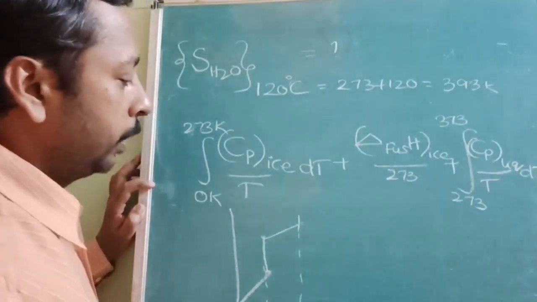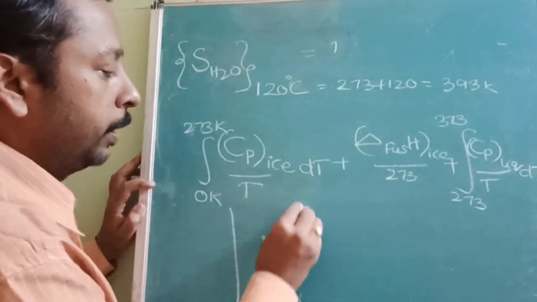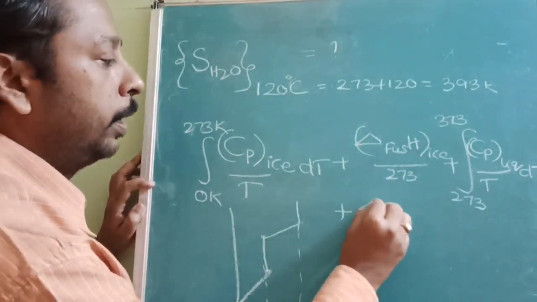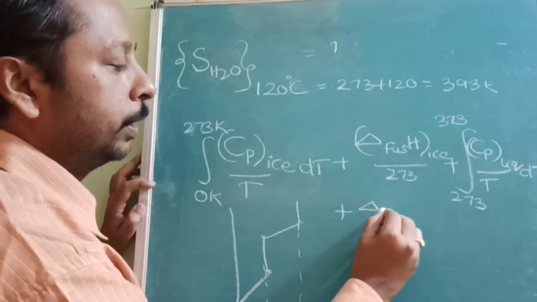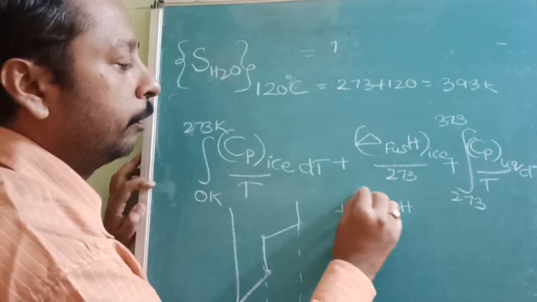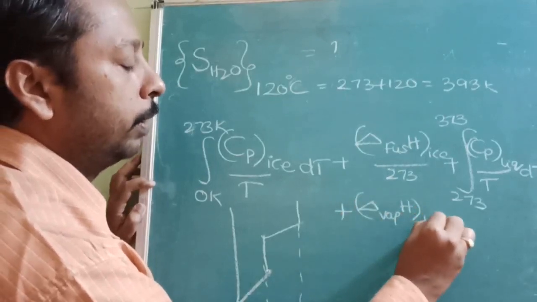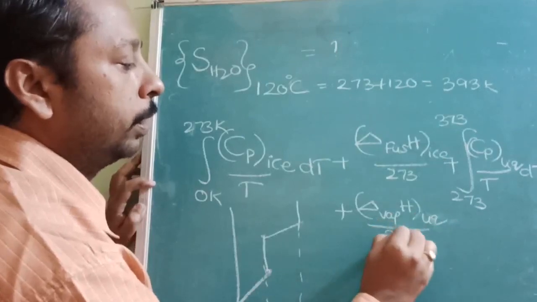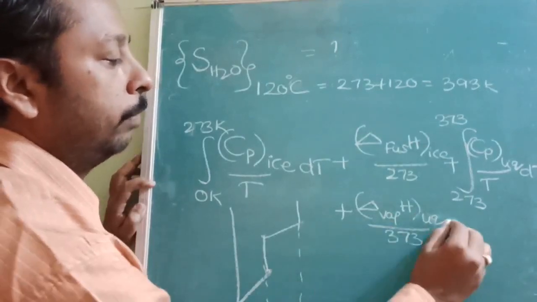Now there will be a sharp increase, and for that sharp increase, what is the formula? In place of fusion it will be vaporization: enthalpy of vaporization of liquid water divided by 373 Kelvin.